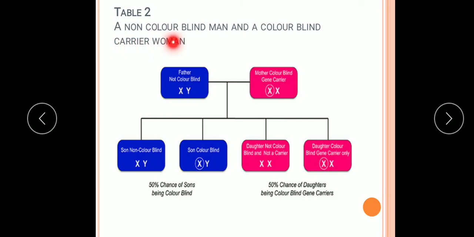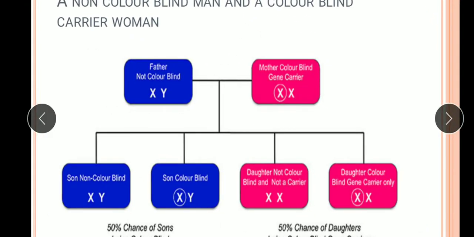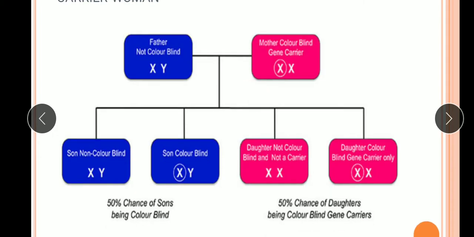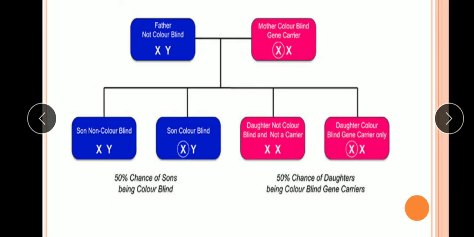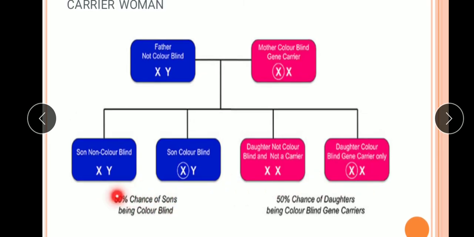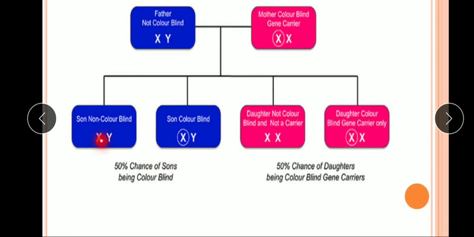Another condition, a non-colorblind man and a colorblind carrier woman. Here you will see the father is not colorblind, the reverse of the previous condition you have seen. The mother is the colorblind gene carrier. Here the mother is also not colorblind, she is a carrier. So what are the different chances? You see here that there is a 50% chance of the sons being non-colorblind, but there is also a 50% chance of the sons being colorblind.